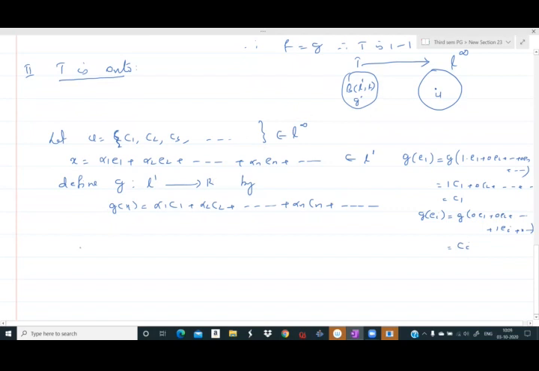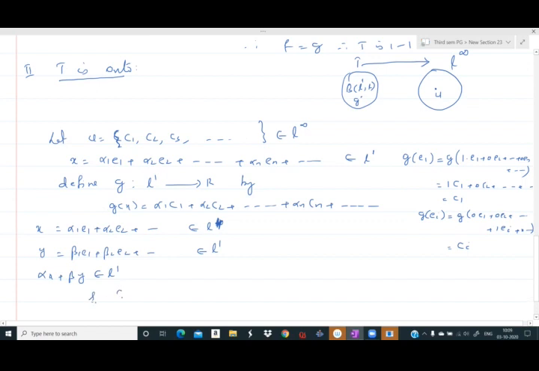Now to show that g is linear, it is an easy exercise. Let x is equal to alpha 1 e1 plus alpha 2 e2 plus etc. belong to L1, and y is equal to beta 1 e1 plus beta 2 e2 plus etc. belong to L1. Alpha x plus beta y belongs to L1.